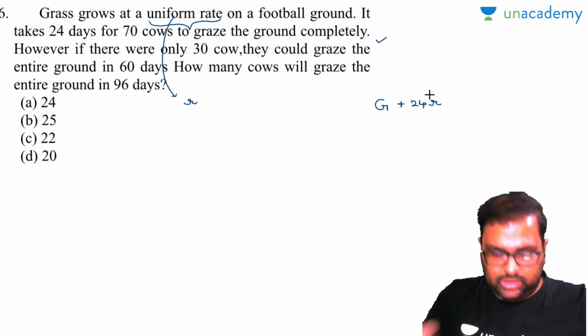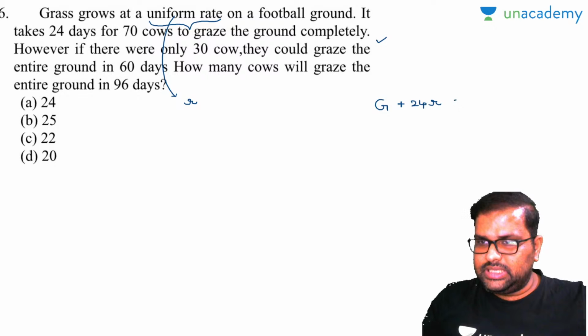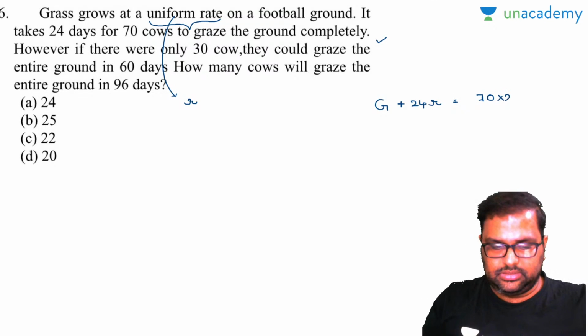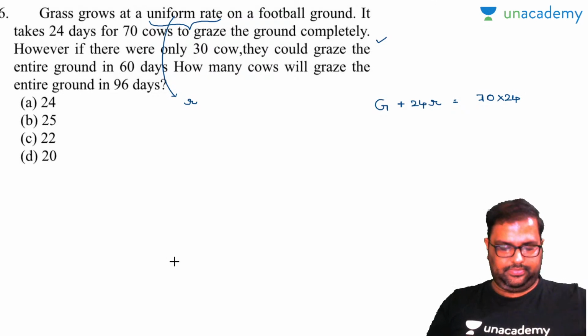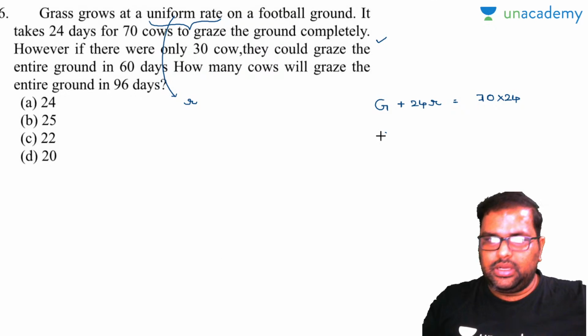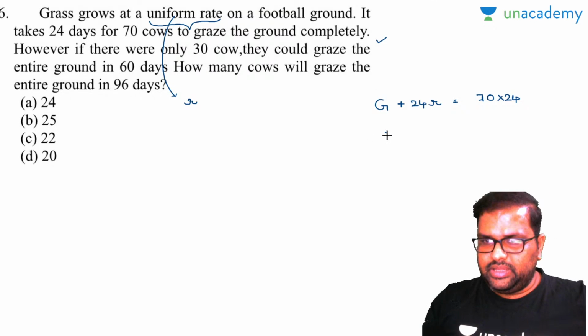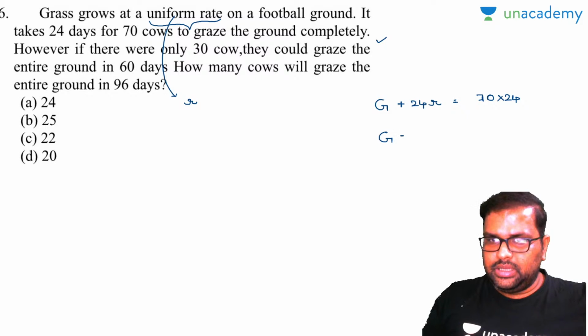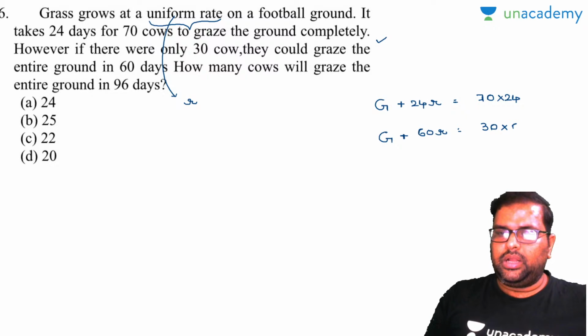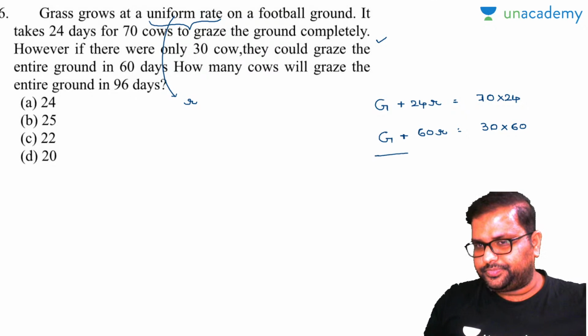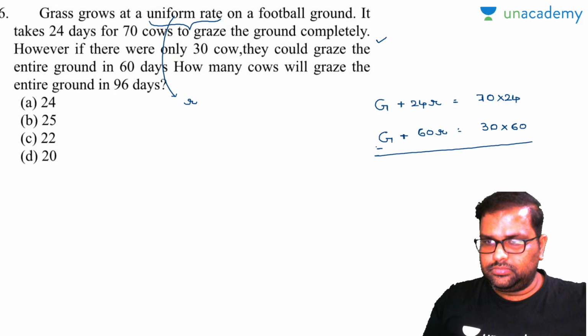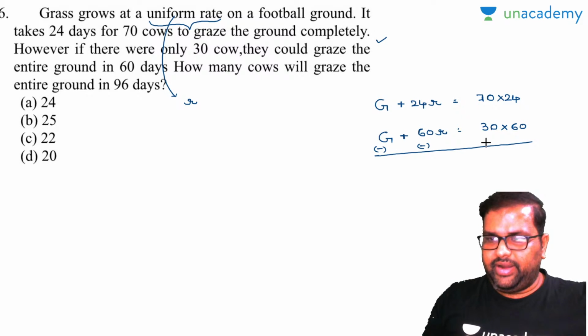Now this is the total amount of grass available for the cows, which is equal to 70 cows will graze this entire grass in 24 days. Now this is your equation. Now the next equation: however, if there were only 30 cows, the same amount of grass, they would graze in 60 days. So 60 into R is equal to 30 into 60. Now let us find out the R value here.